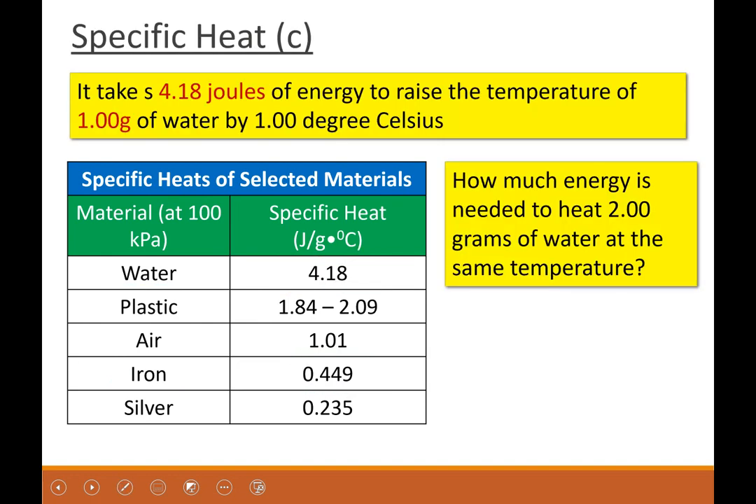All right, so it takes 4.18 joules of energy to raise the temperature of 1 gram of water by 1 degree Celsius. Okay, so that is a constant, 4.18. How much energy is needed to heat 2 grams of water at the same temperature? So we're going to look at how to calculate this.